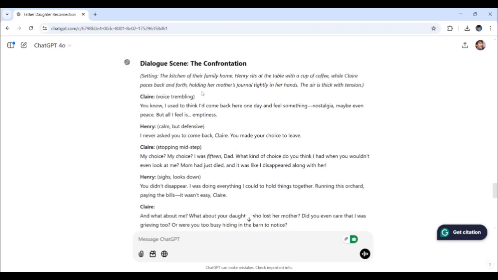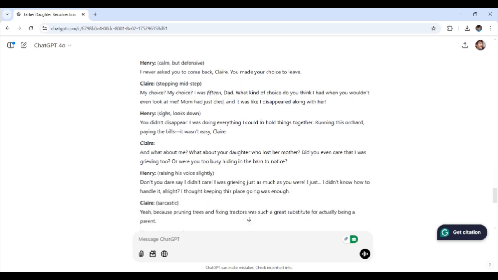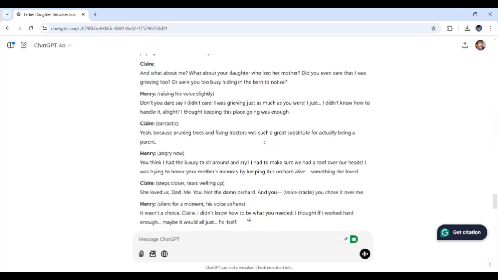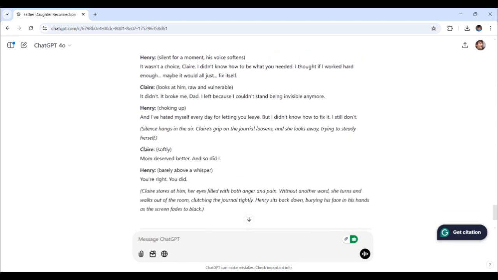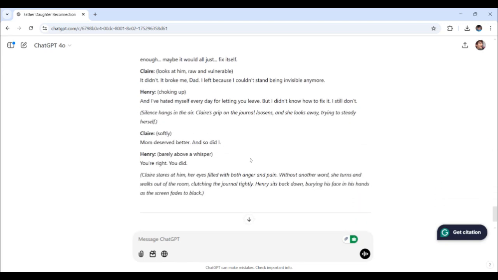ChatGPT also provided the setting, the kitchen of their family home. There's Henry, there's Claire. It just gets more and more intense, emotions pouring out as they keep confronting each other. And that is how you can use ChatGPT to write an entire short film.